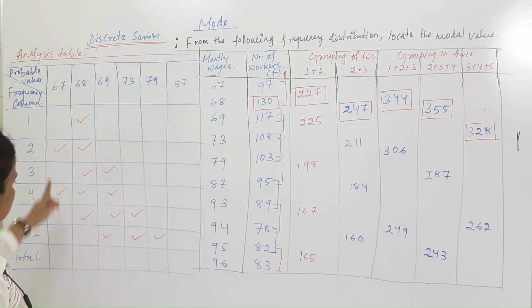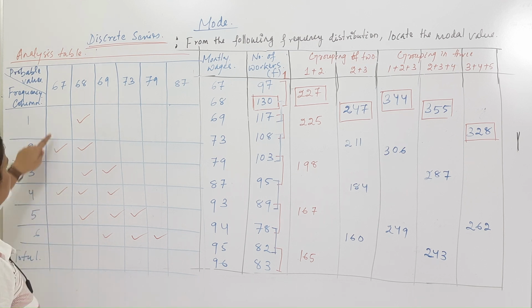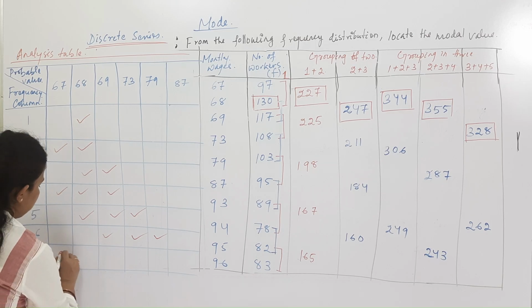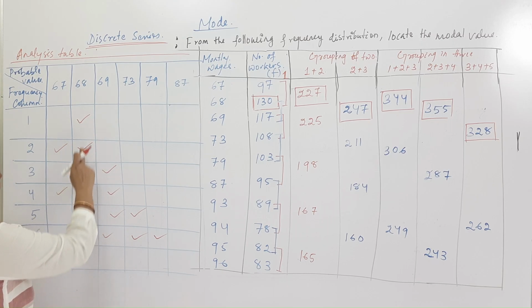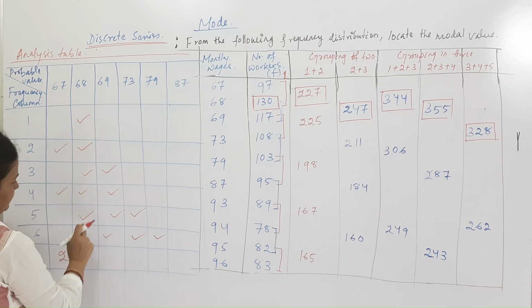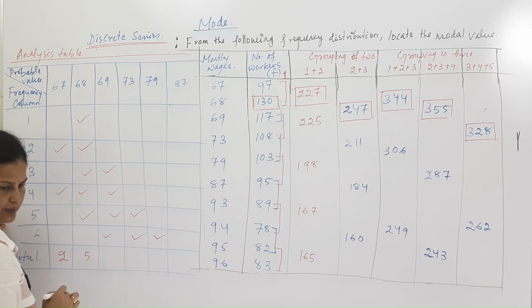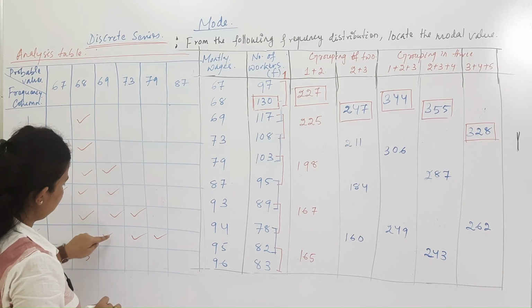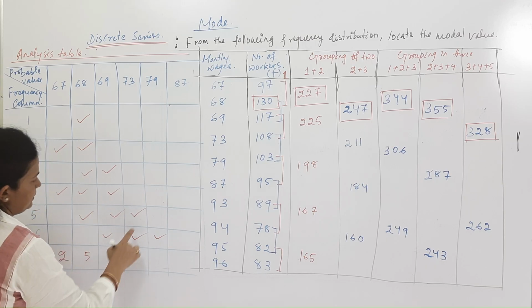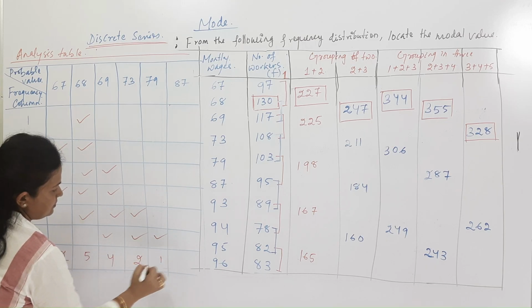Now go for doing the total of the tick marks. If you add up the 67 column, it is coming 3. Then this is 1, 2, 3, 4, 5. This one is 1, 2, 3, 4. This is 2, this is 1.